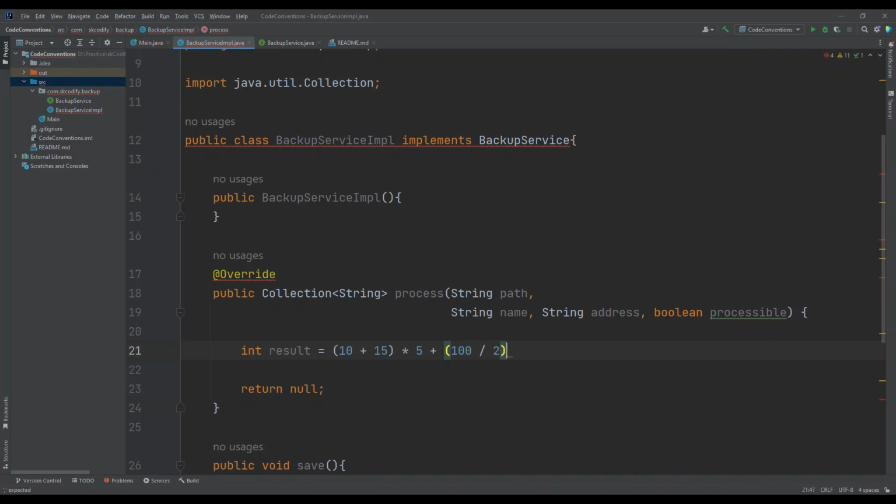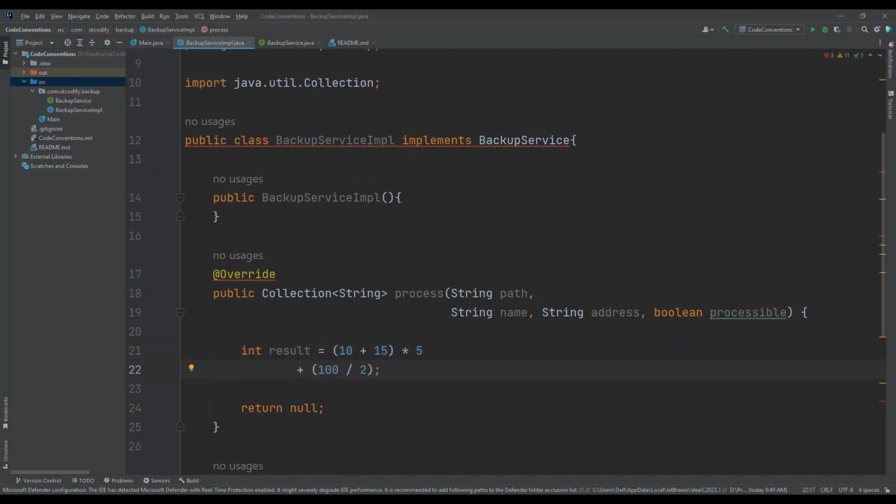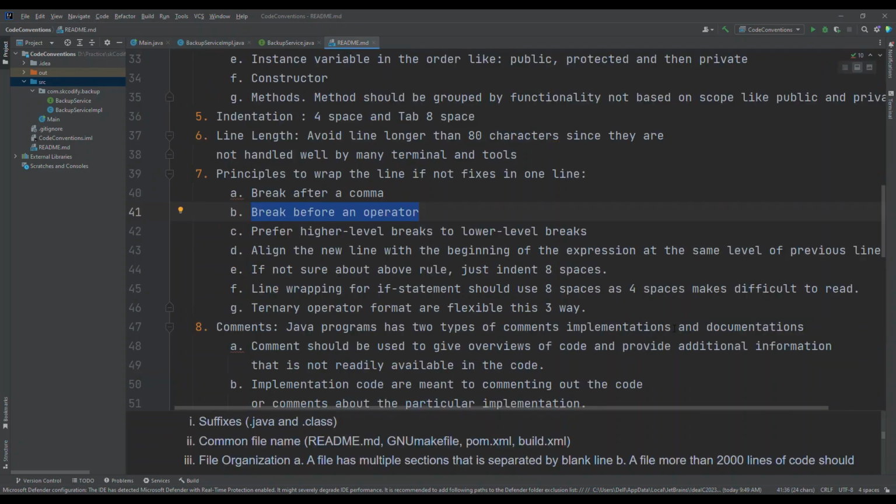If I have to break this line, I have to break here, before an operator. I have to do it like this. This is a suggestion in the document.